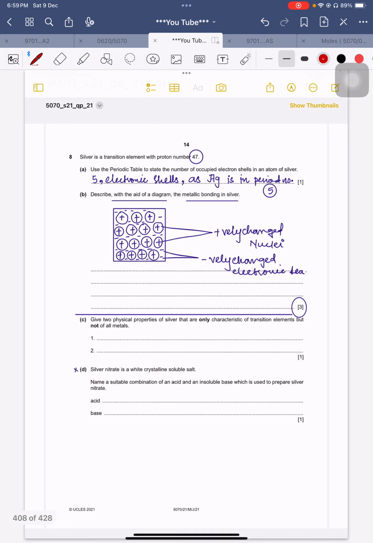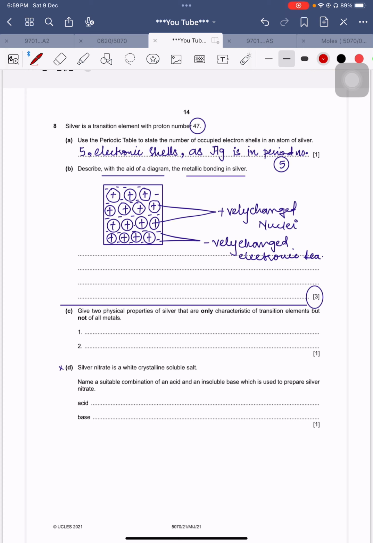Okay, so here then there is again a question. It is related to silver, a transitional block element. Guys, this is a question of 5070, year 2021 May June, paper number 2, variant number 1. Silver is a transitional block element, and its proton number is 47. Use the periodic table to state the number of occupied electronic shells in an atom of silver.